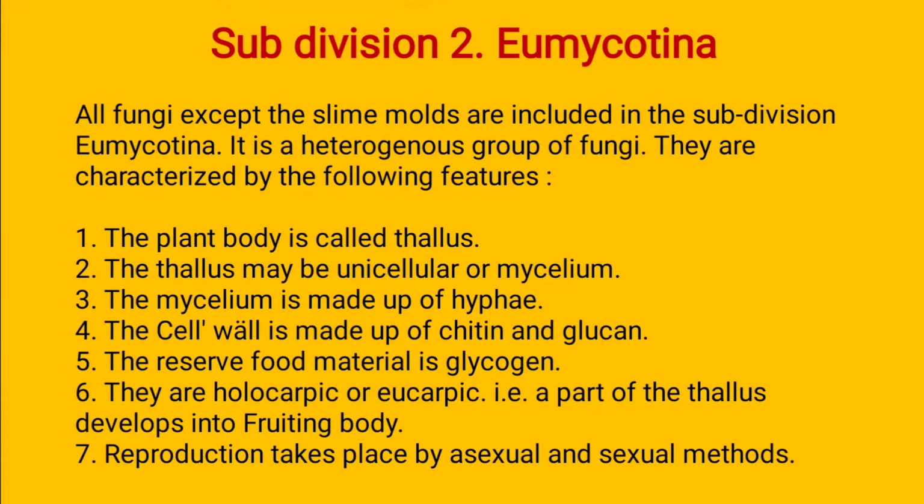The mycelium is made up of hyphae: first the hyphae develop, the hyphae convert into mycelium, and after the formation of the mycelium, the whole plant body is formed.